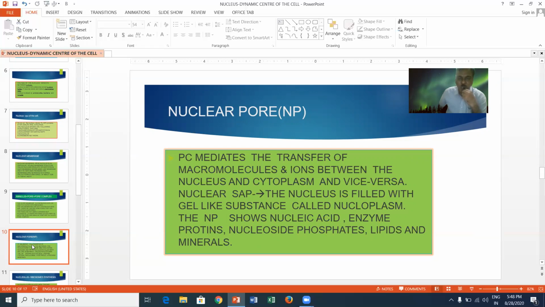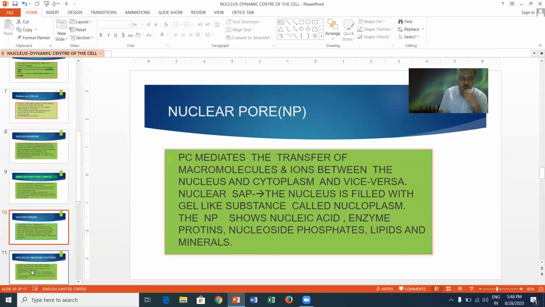Nuclear sap or nucleoplasm: the nucleus is filled with a gel-like substance called nucleoplasm. The nucleoplasm shows nucleic acids, enzymes, proteins, nucleoside phosphates, lipids, and minerals.